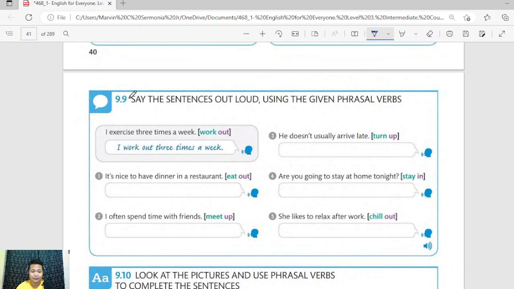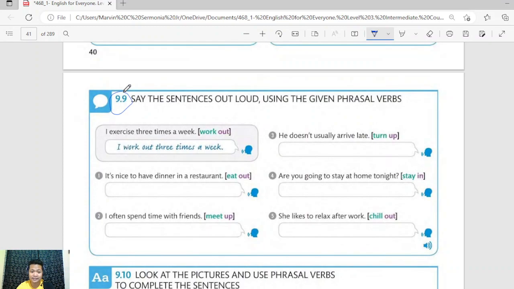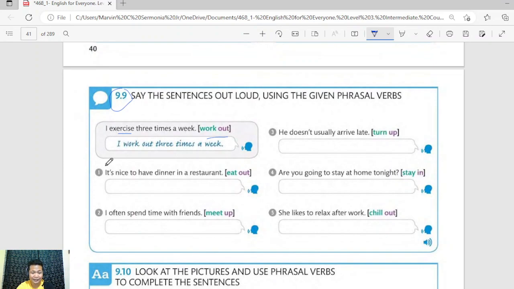All right, so this is another exercise for mastery. Say the sentences aloud using the given phrasal verbs. Okay, so "I exercise 3 times a week." We change exercise to work out because they're synonymous. So instead of saying "I exercise," we say "I work out 3 times a week." Okay, now could we do 1 to 5? You do first, then I will also give my answer.